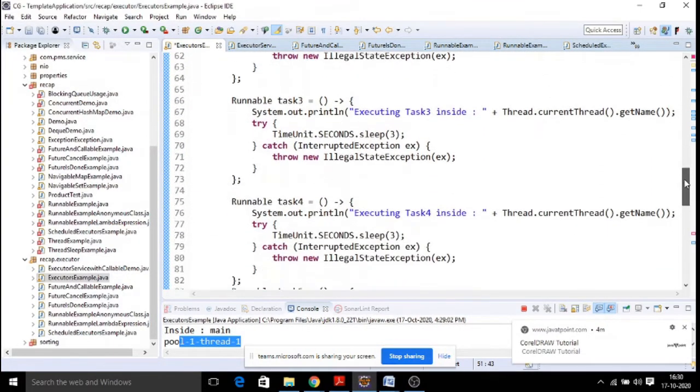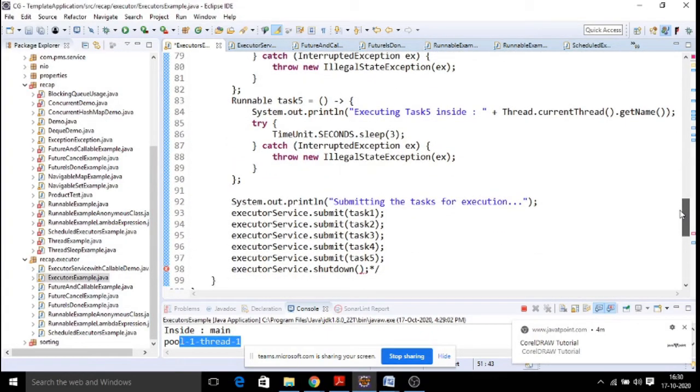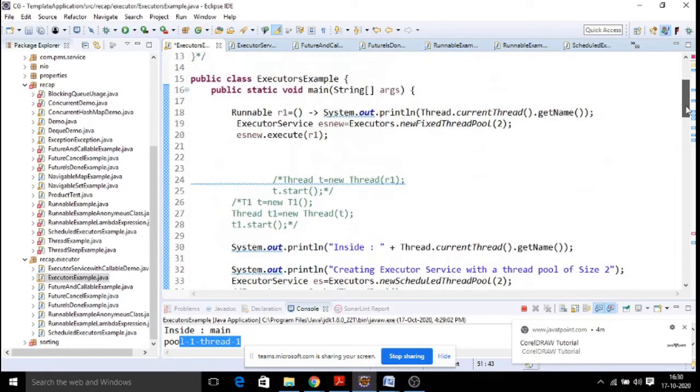So how many tasks are we creating? All 4, 5 tasks are created. Now, how do we run all these tasks at a time? First, we need to submit the tasks 1, 2, 3, 4, 5. Here you can use the service object's execute method. This is also to start your threads.